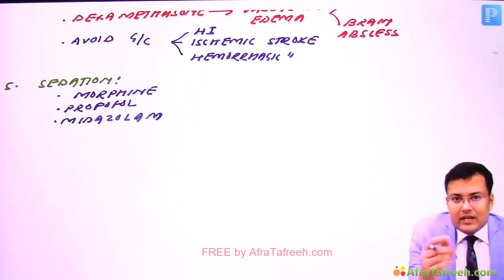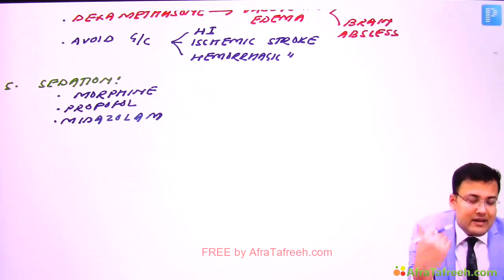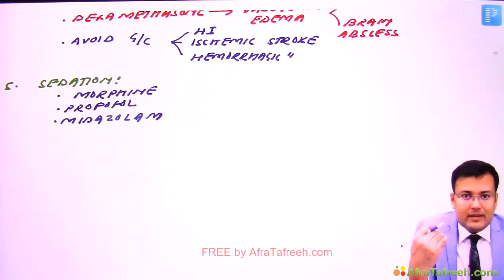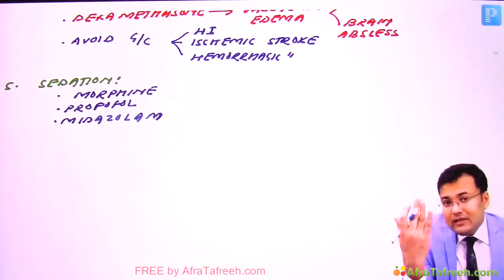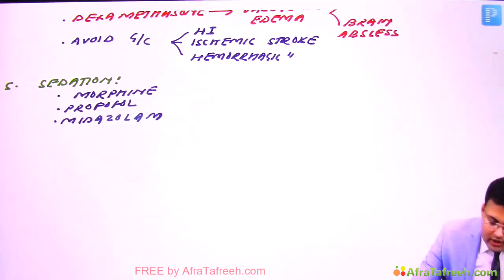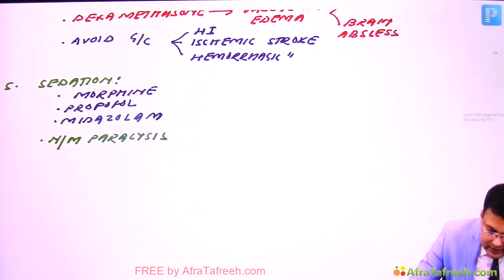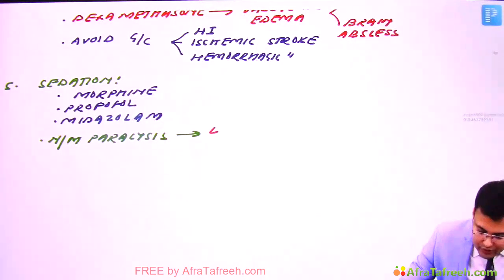What is the advantage of this endotracheal intubation? That you are going to control the respiratory rate. And if we control the respiratory rate, we can go for elective hyperventilation. And what is the advantage of this hyperventilation? That it is going to wash out the CO2. So there is another option here that we can go for neuromuscular paralysis. Clear? If required. But in these cases, we should go for endotracheal intubation.